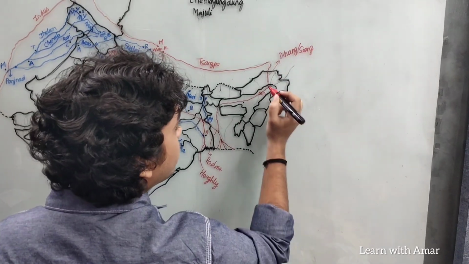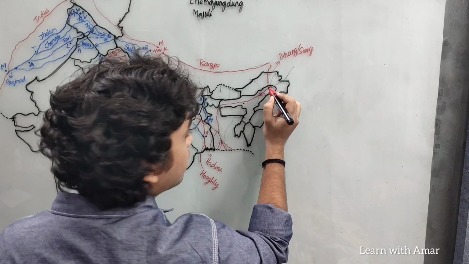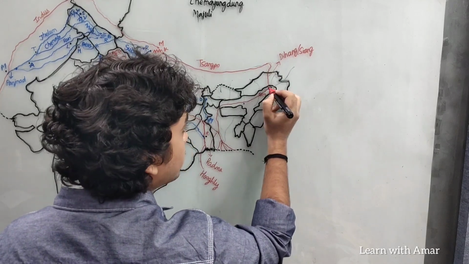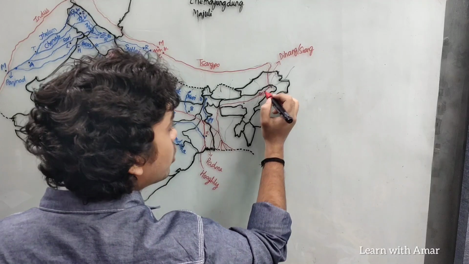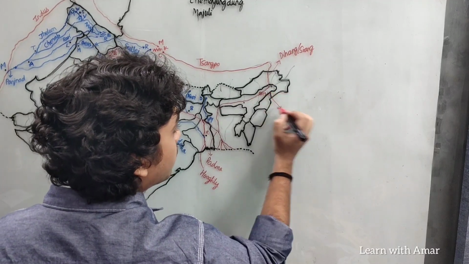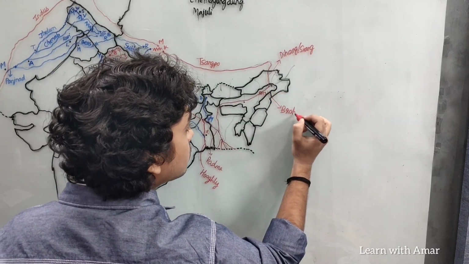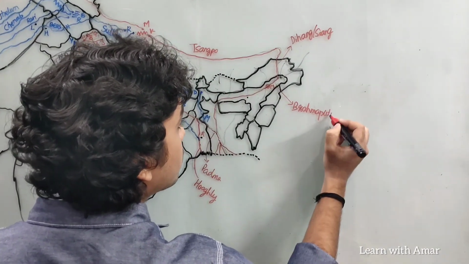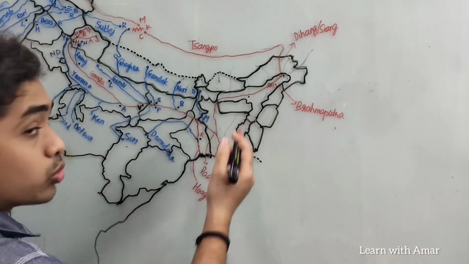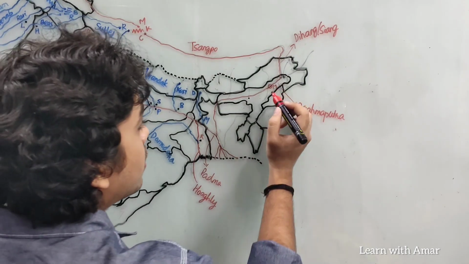Then after it joins with one of its tributaries, Lohit, we will discuss it later, here it is known as Brahmaputra. By the way, Brahmaputra is also known as the Red River of India.